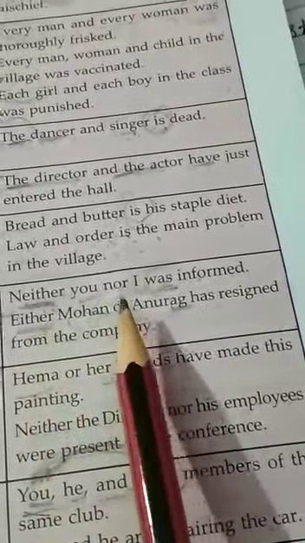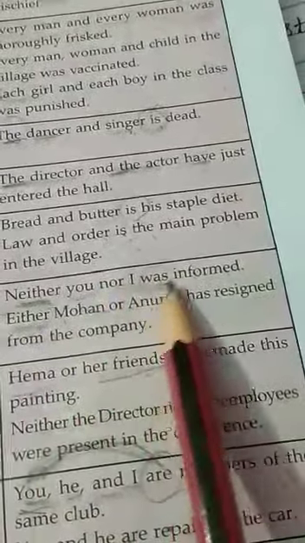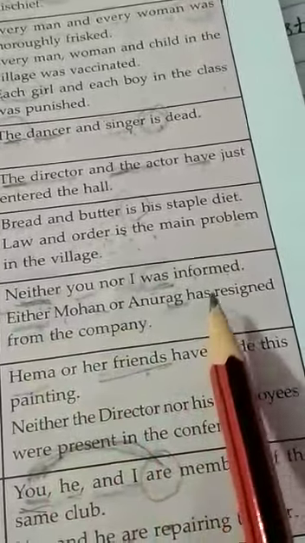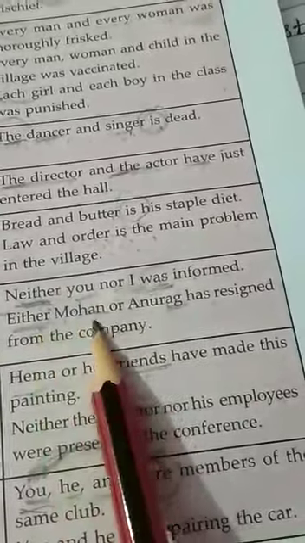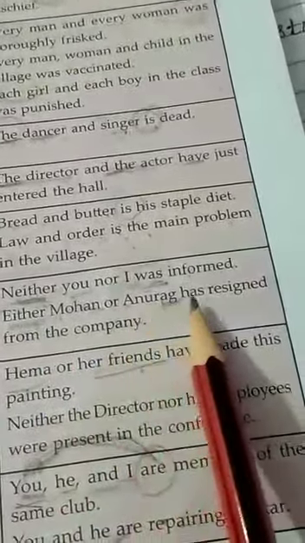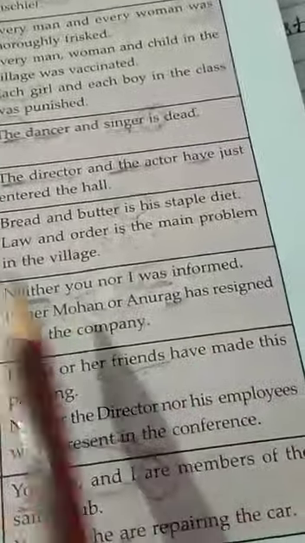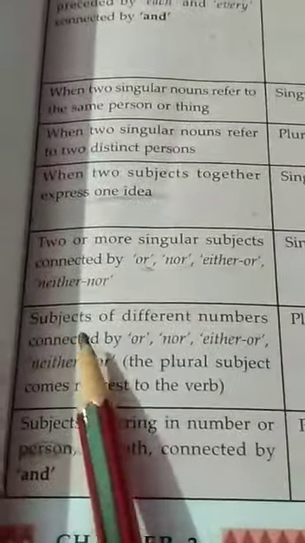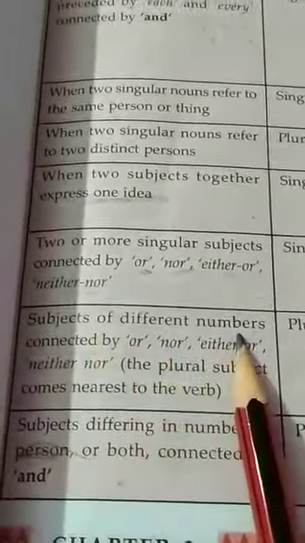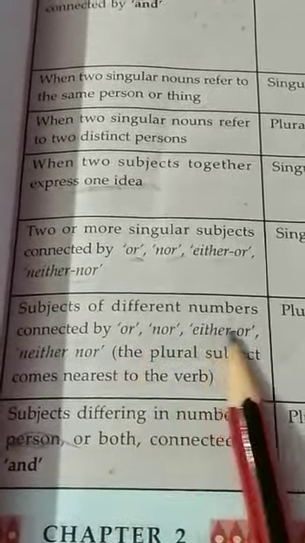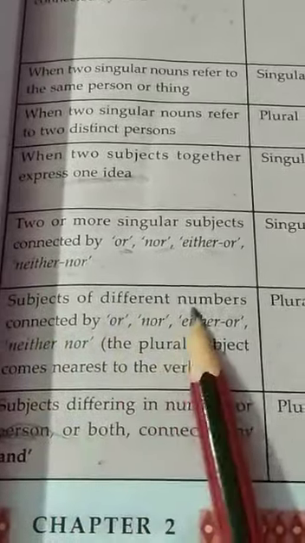So hence we have used the singular verb form. We haven't used the plural verb; it will be wrong. And the same in the second sentence: either Mohan or Anurag has resigned from the company. We cannot use "have", it will be wrong. Either Mohan or Anurag has, it will be correct.